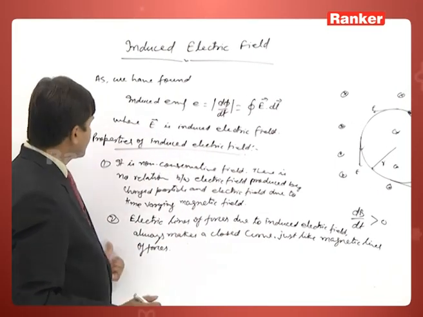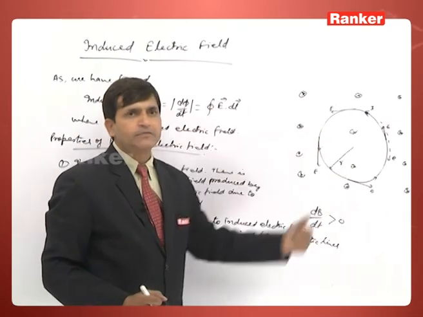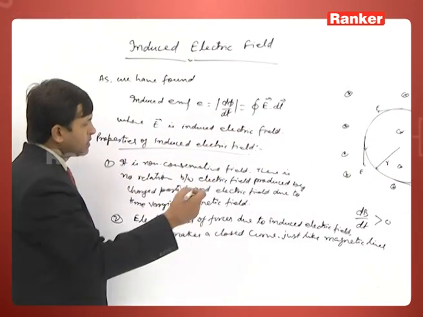It means electric lines of force due to the induced electric field always make a closed curve.